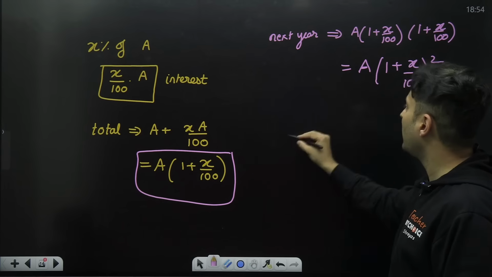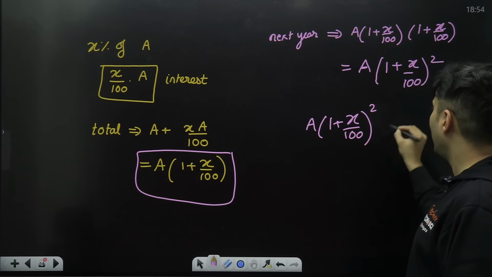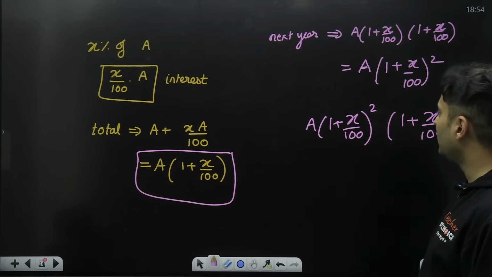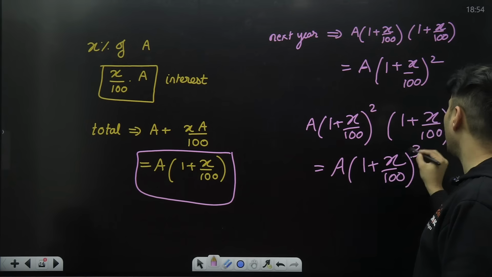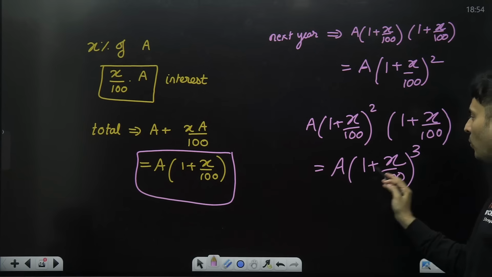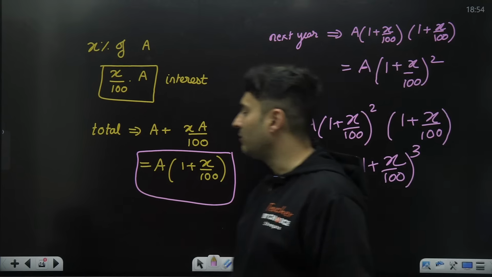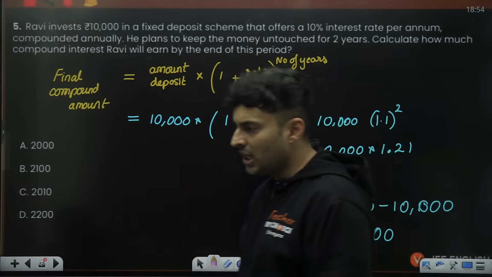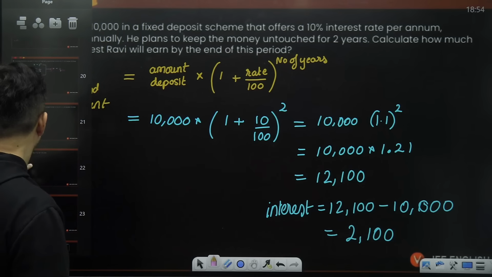Next year, this will become your base amount. So A into 1 plus X by 100 whole square, and you will be earning an extra 1 plus X by 100 in the third year, which becomes A into 1 plus X by 100 raised to 3. So you can see the generic formula will be the base amount invested into 1 plus the interest rate divided by 100, raised to the number of years that you are staying invested. That is how the logic comes for this particular formula. Okay, is that fine, everyone? Shall we go ahead to the next one?